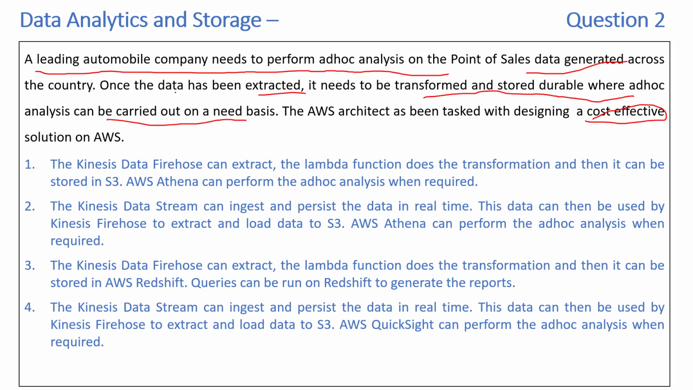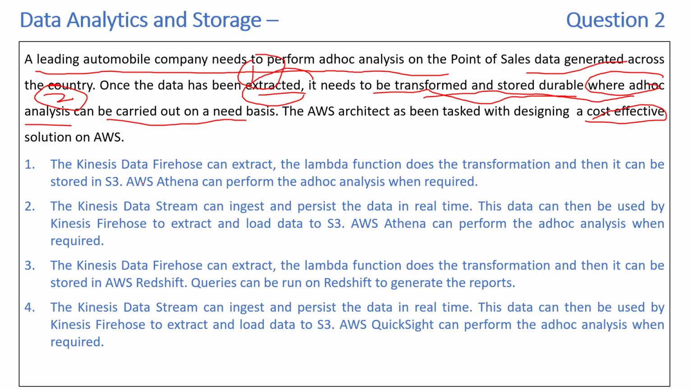Then the second thing is that the data needs to be extracted. The point of sale data needs to be extracted, transformed, and stored durably, where you can perform the ad hoc analysis. So there are things we need. We need the data to be extracted, transformed, and then stored. Then the second one is you need to be able to perform the ad hoc analysis. And the third one is it should be cost effective.